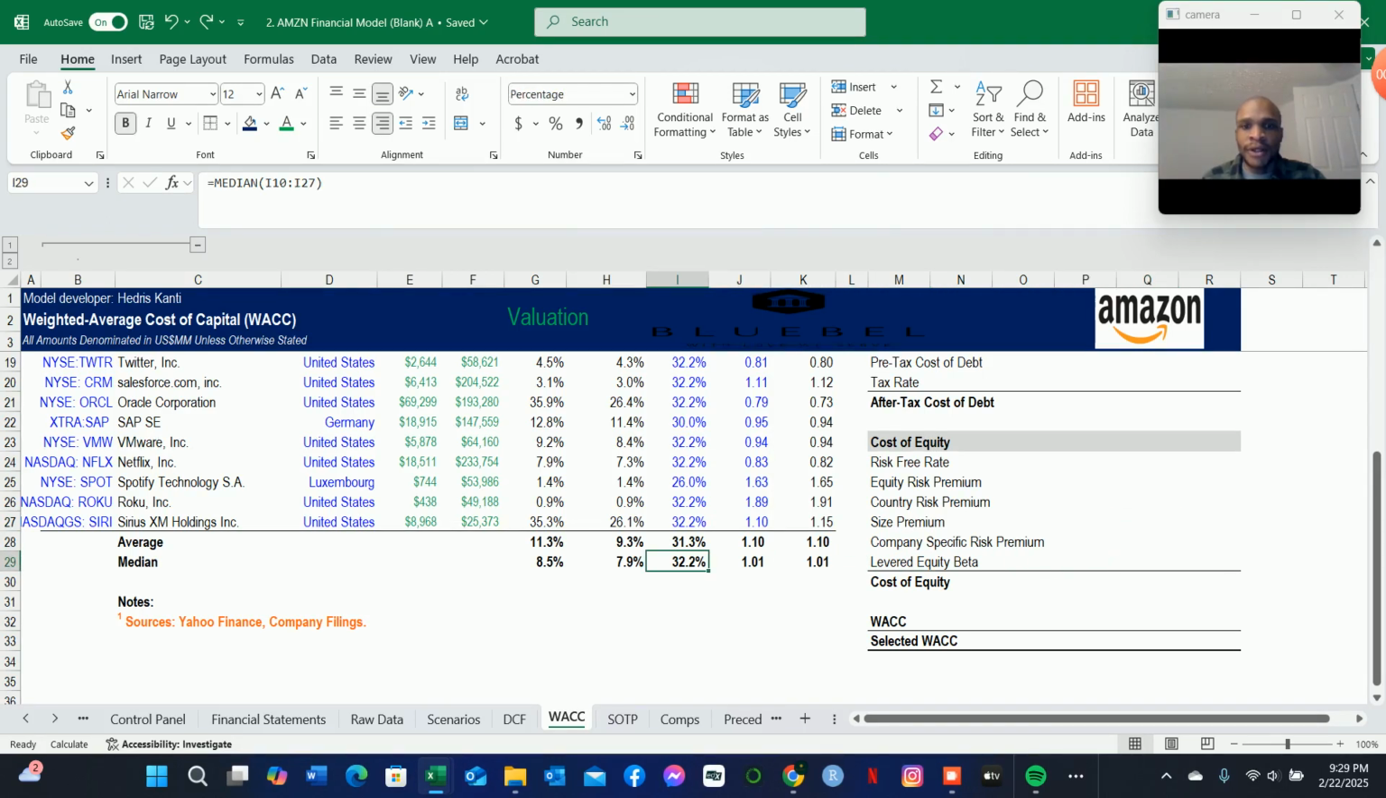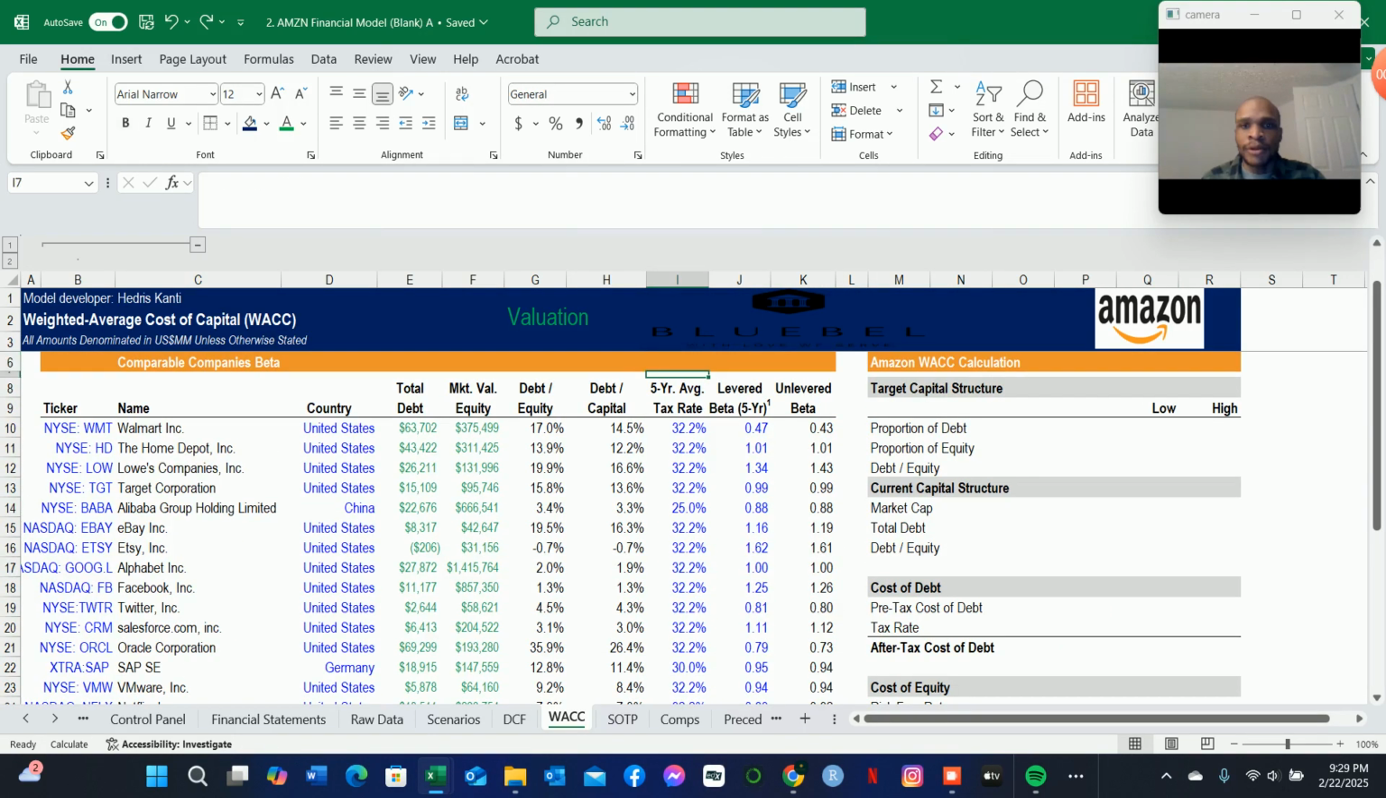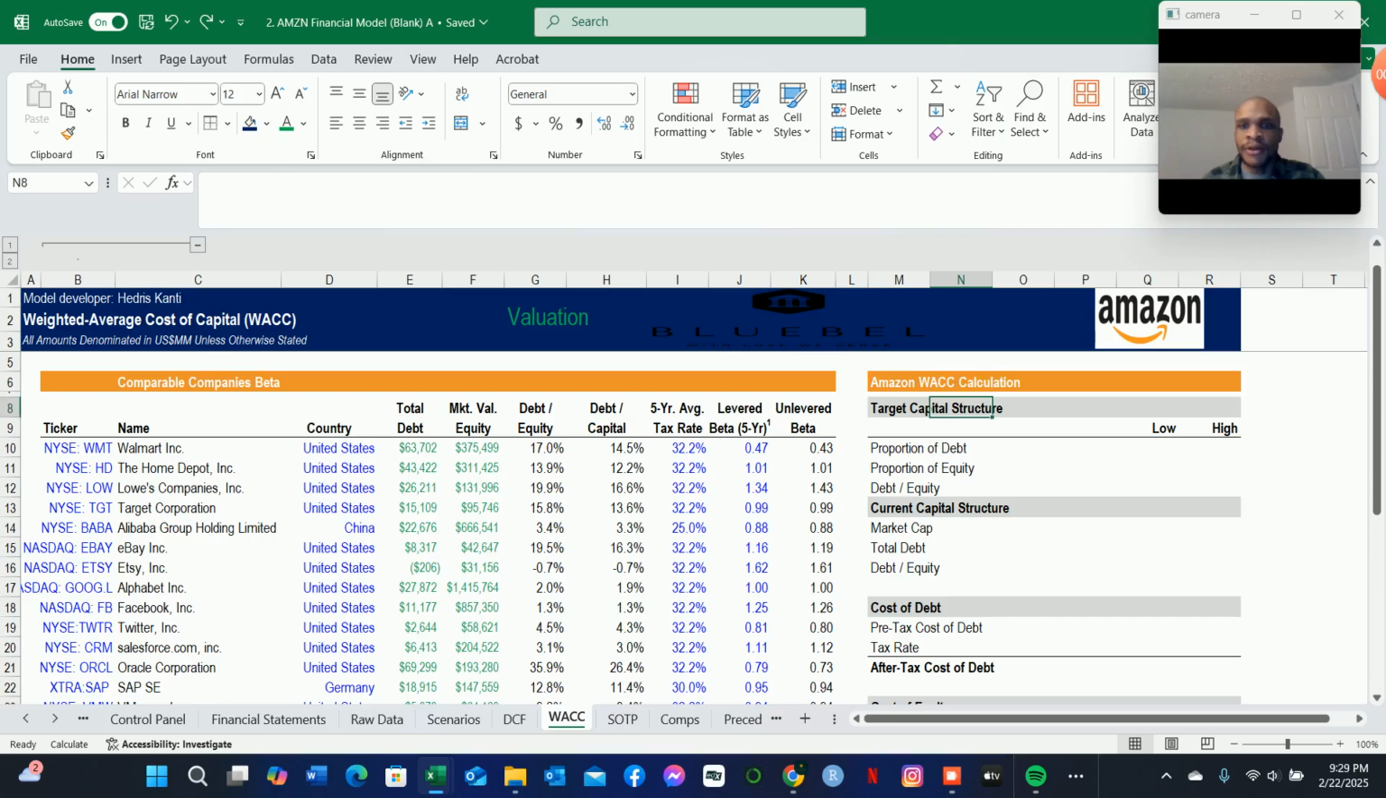So now, having estimated our levered beta, we can move on to the WACC calculations. For the target capital structure, we're going to be bringing in the proportion of debt to equity for Amazon. As we said a while ago, that proportion of debt to equity must be based on the optimal capital structure. So a company taking a lot of debt